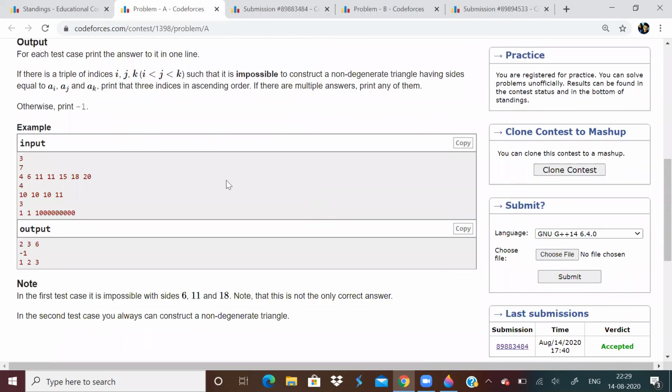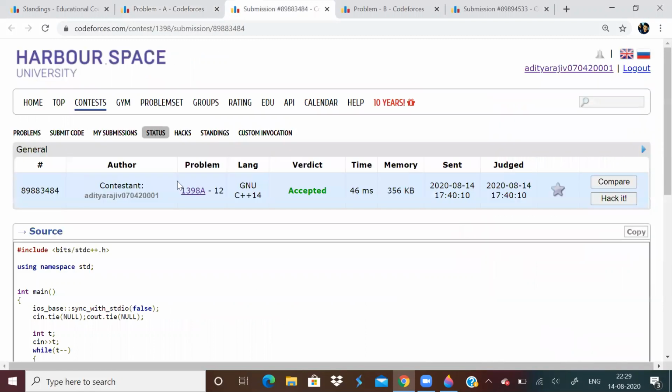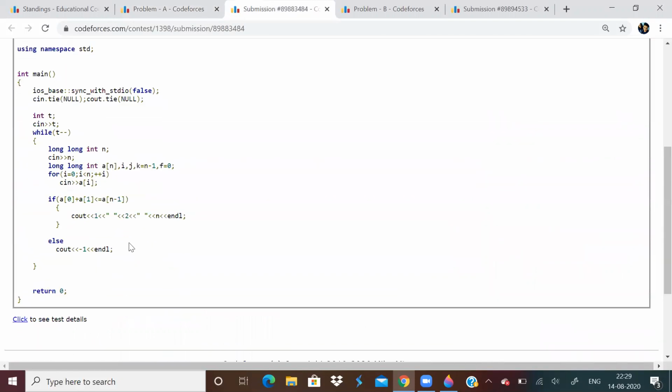So the array is already sorted and every element is greater than the previous one. So this was my submission for the problem.